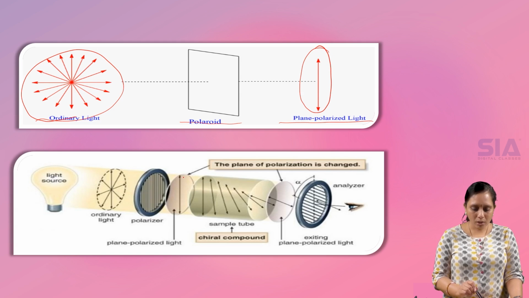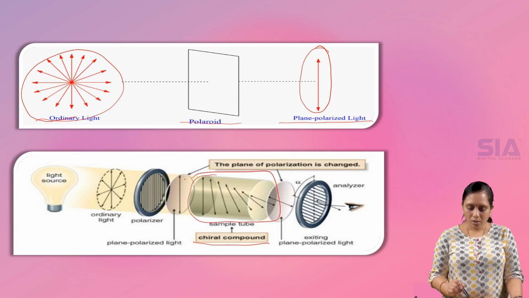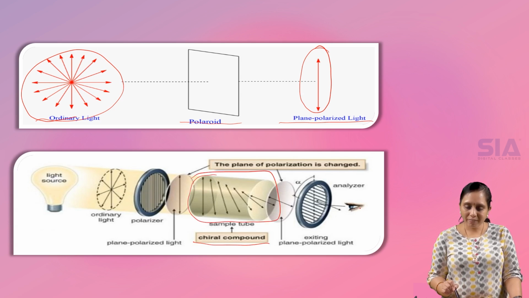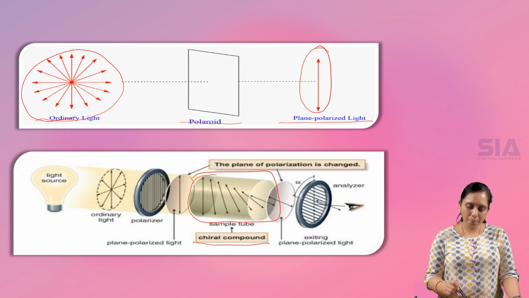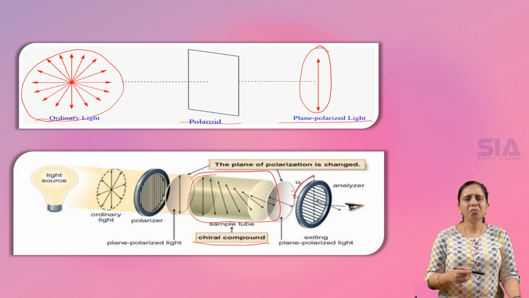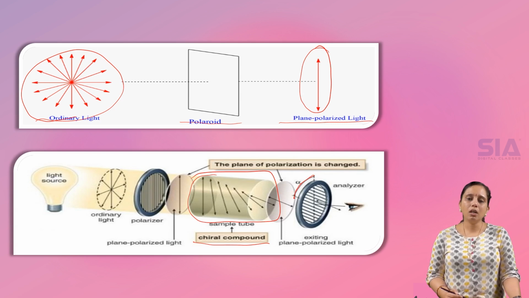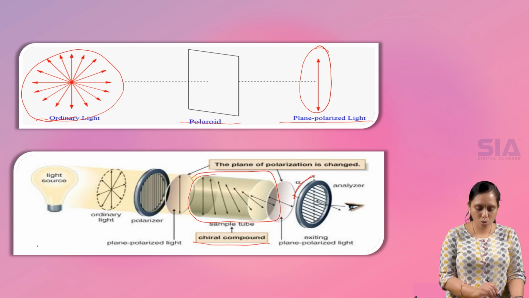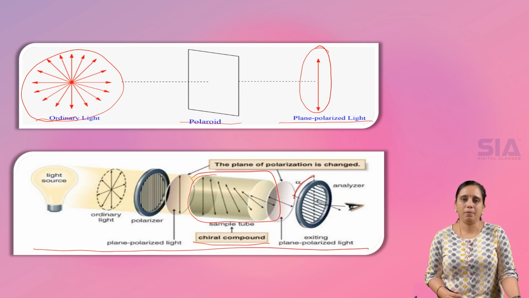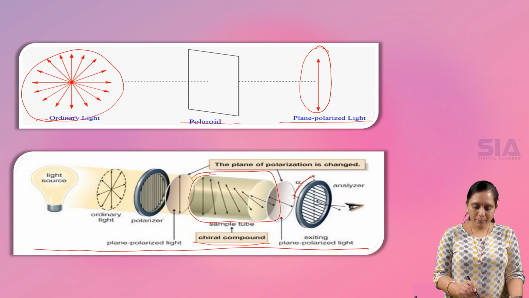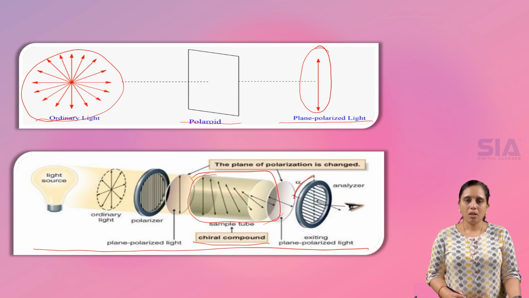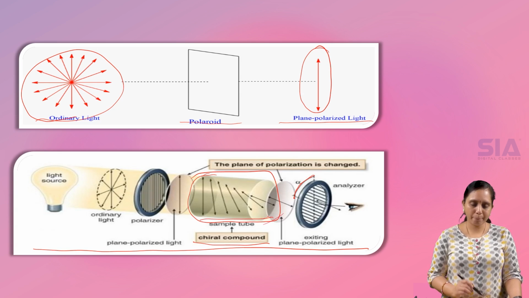When this plane polarized light passes through a chiral compound present in a sample tube, we see that the light is rotated in a particular direction, either left side or right side. This is called optical activity, and this instrument is called a polarimeter. This is the sample tube, and the chiral compound will be placed in this sample tube.